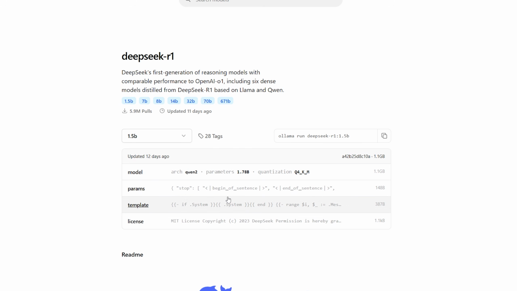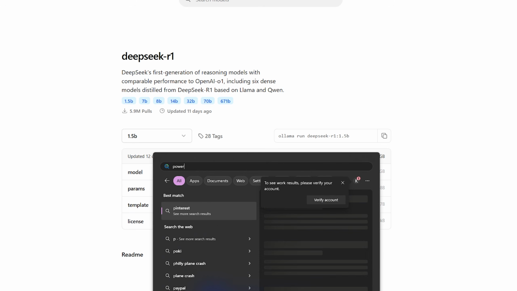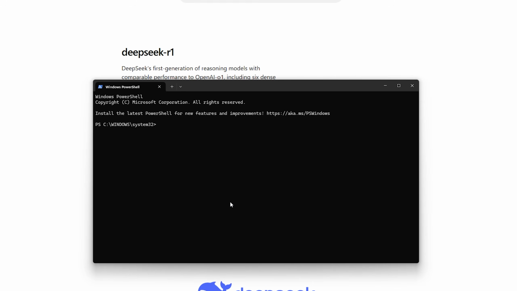Anyways, once you have the model that you want, you simply select it, and then it will tell you what command to run. So ollama run deepseek-r1:1.5b for that specific version of it. So copy that, and now you just want to open up a terminal. So I'm going to go to PowerShell, and now we can run it. So we'll paste the command and press enter. So what this will do is pull the model down to your machine if you don't already have it. Another way you could pull it down is by doing ollama pull and then the name of the model as well before you run it.